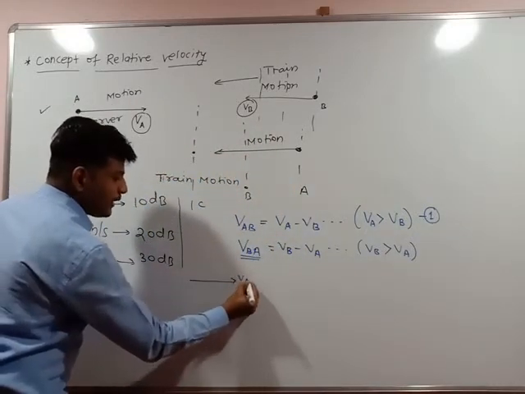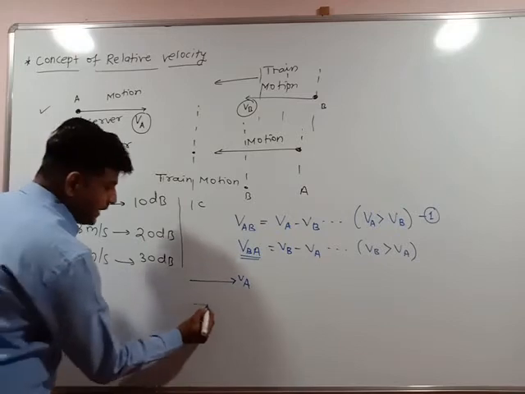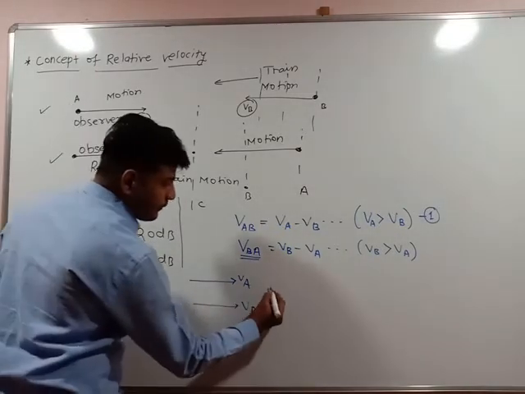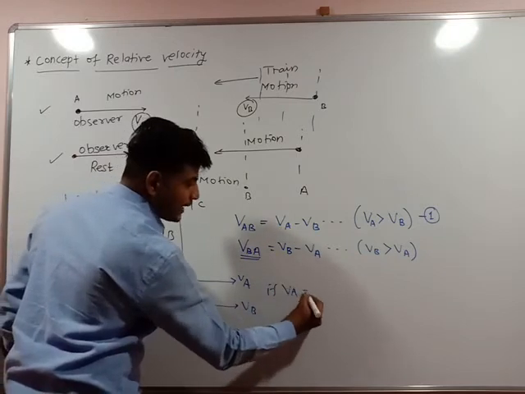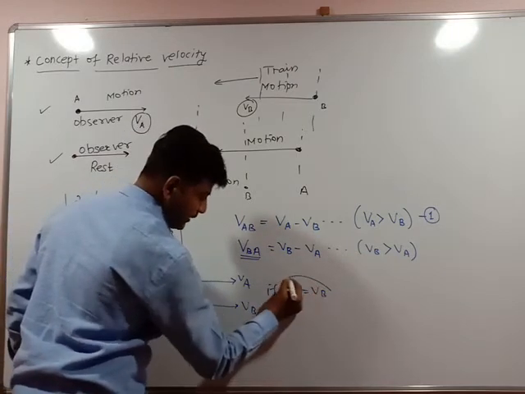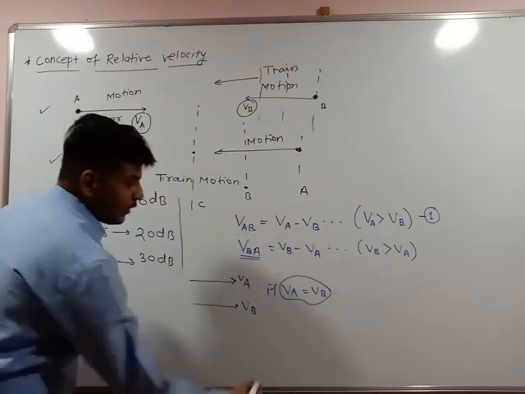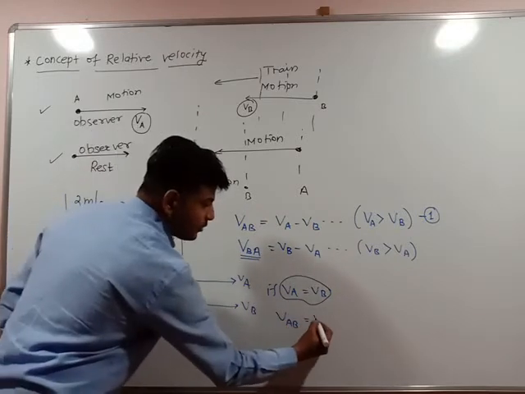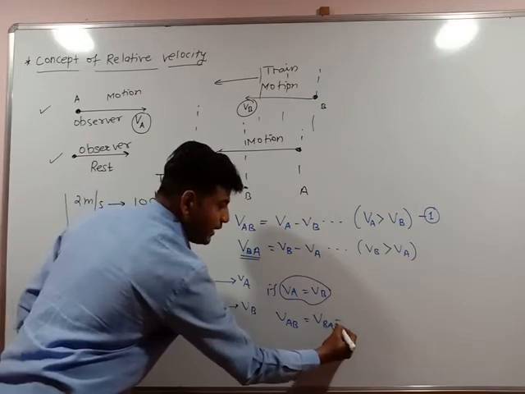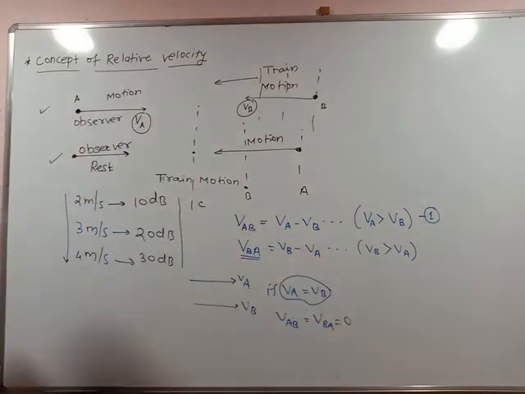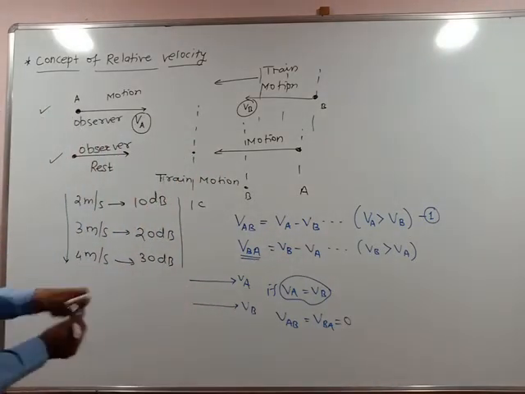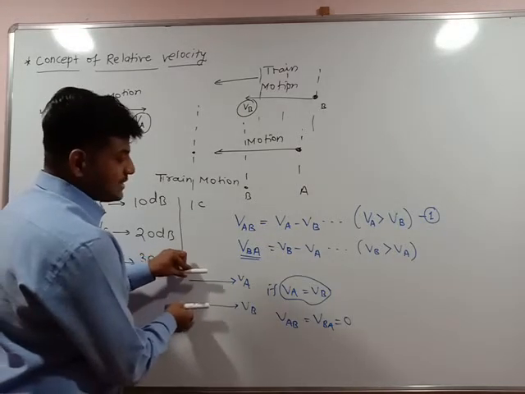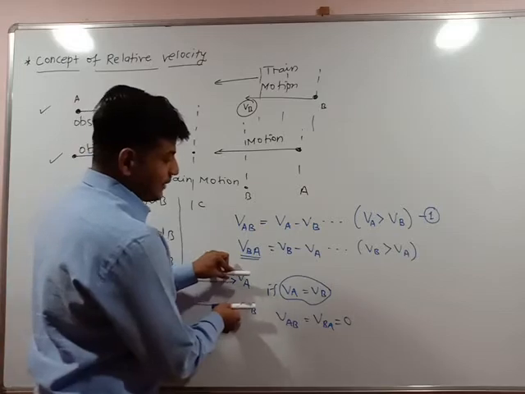observer is moving with velocity Va and the train is moving with velocity Vb, with the same velocity. If both have the same value of velocity, what is the relative velocity of A with respect to B? What is the relative velocity of B with respect to A? 0, right, because what is the difference between the two? 0. When you run at some speed and the train goes at the same speed, the relative velocity of the two with respect to each other is 0.